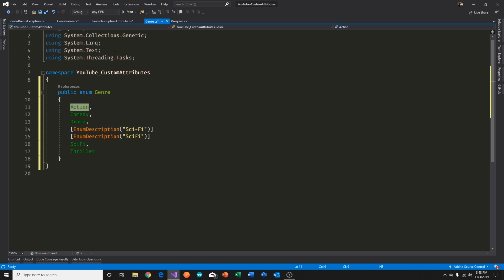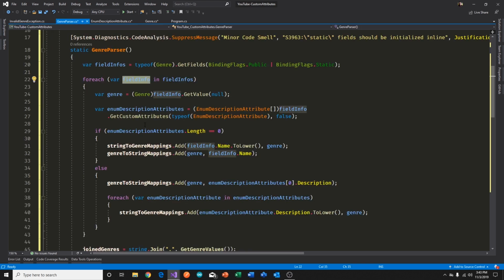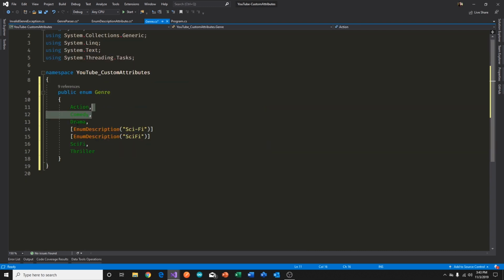And so we do that for each of these elements here, and for each genre, we can also, with the same FieldInfo, since this is giving us access to the runtime type information, say GetCustomAttributes. So going back to our Genre class here, as we're on each of these elements, we're asking this thing at runtime, give me your custom attributes, the collection.